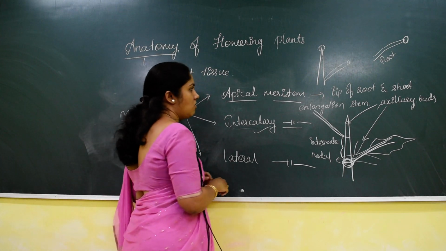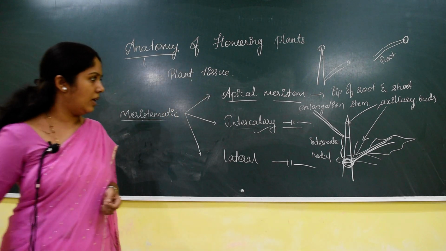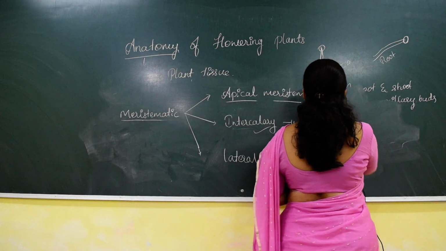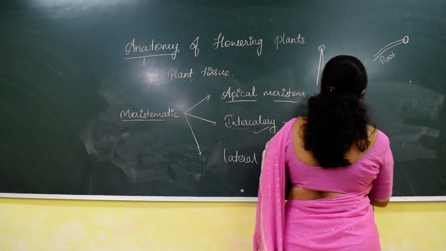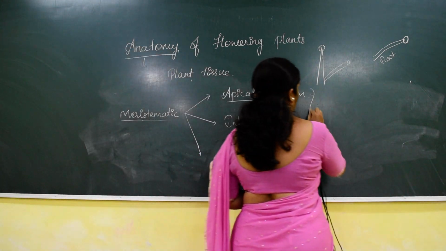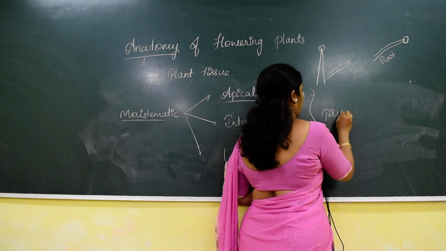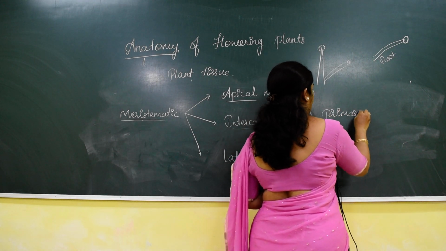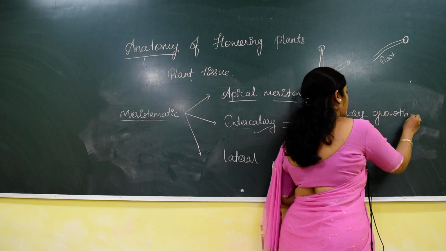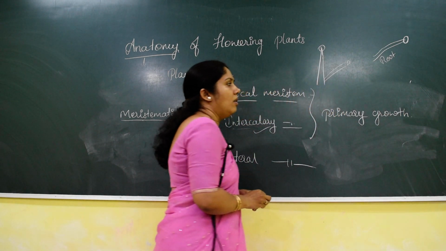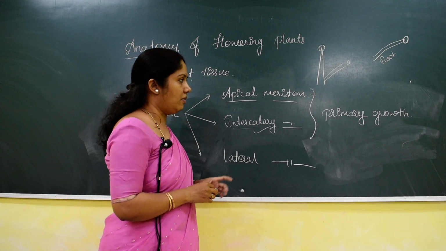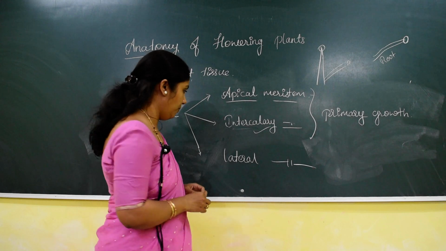So these two types of meristem, apical and intercalary meristem, both help in the primary growth of a plant, which mainly helps in growth in the length of the plant, understood?